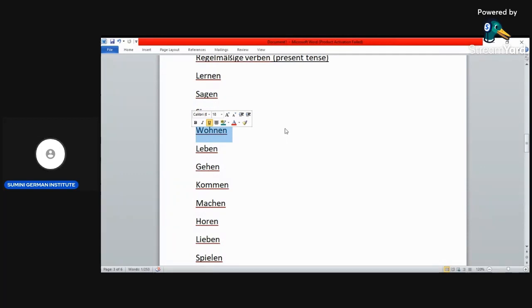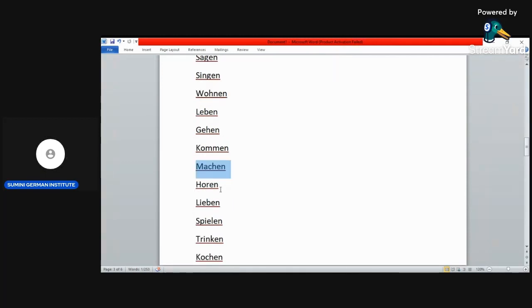You find out what's the meaning, okay? Find out the meaning of the verbs and you conjugate it. So singen, leben, gehen, kommen, machen, hören, lieben.